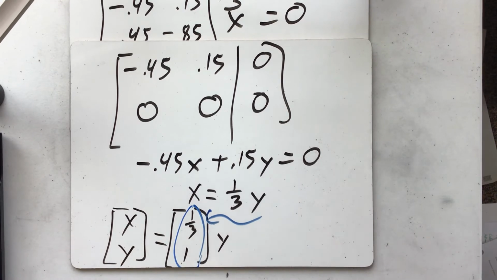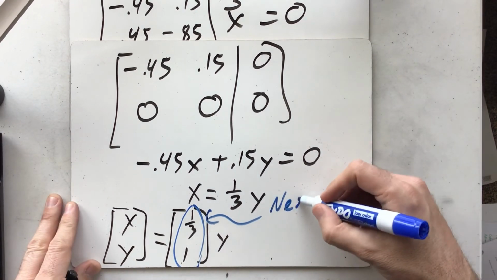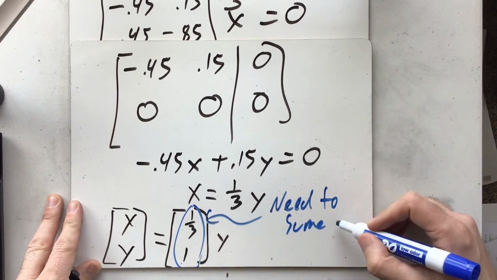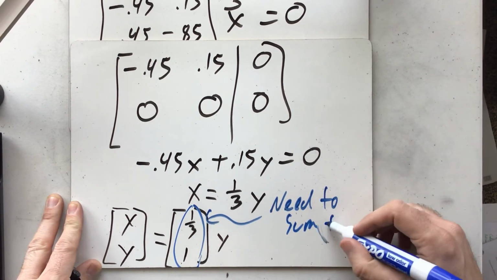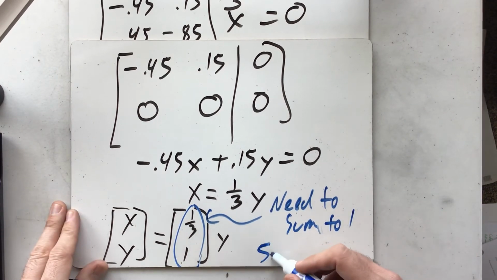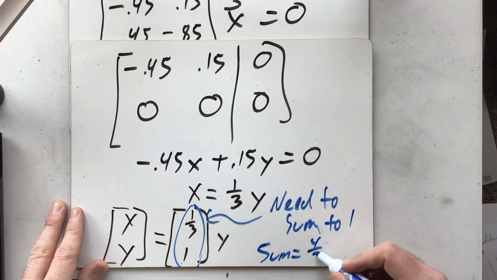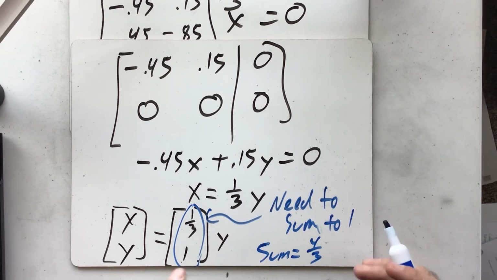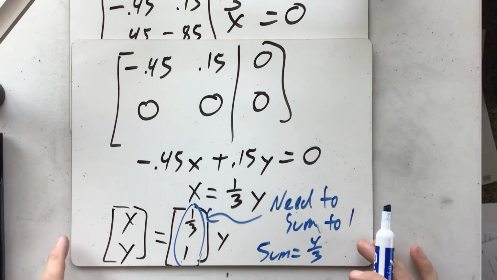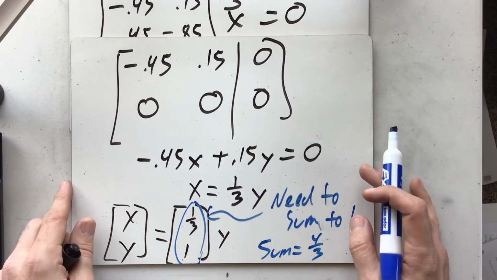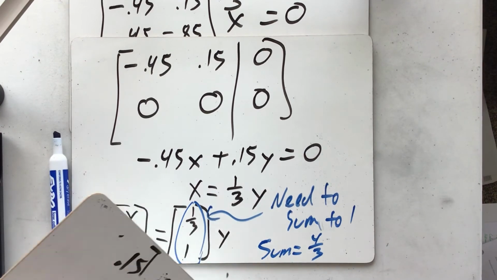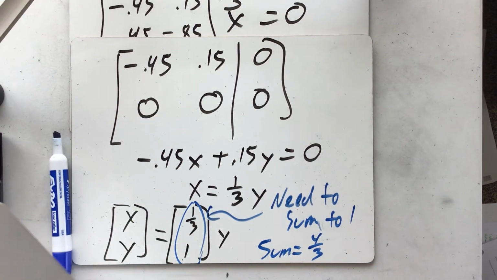That doesn't make sense. So what I need is these to sum to 1. Right now, the sum is equal to 4/3. So a way that I can sum to 1 is I can just make y equal to 3/4, and that will make the problem all work out nicely. So I'm going through a lot of whiteboards here, but that's perfectly fine.